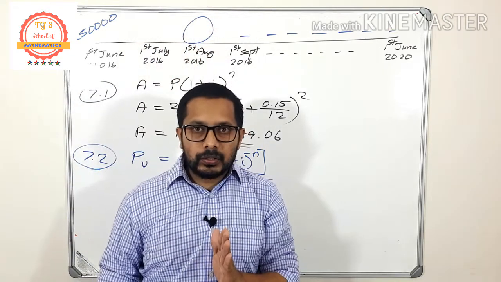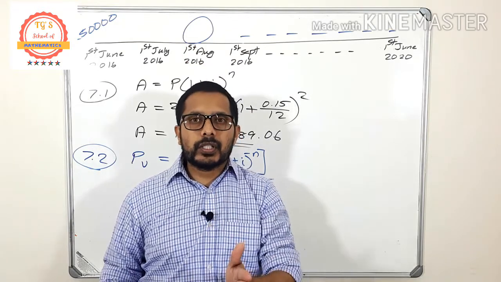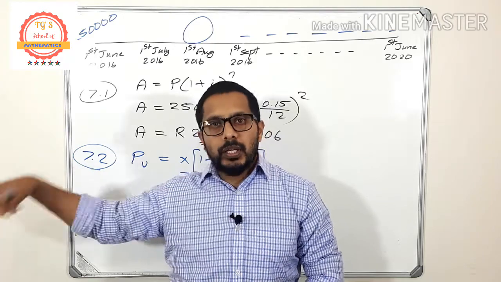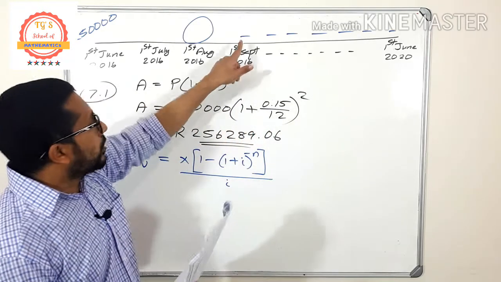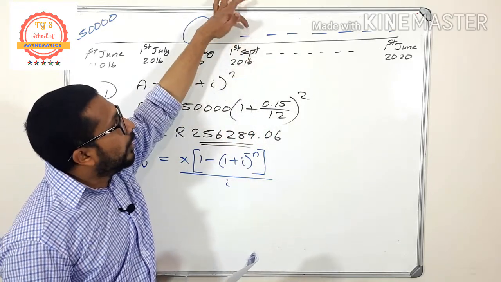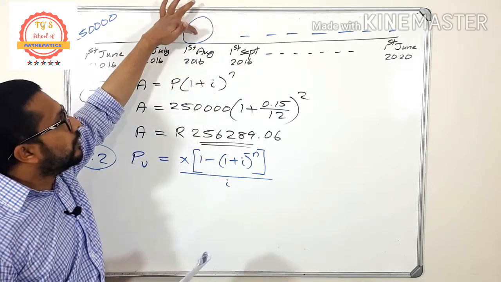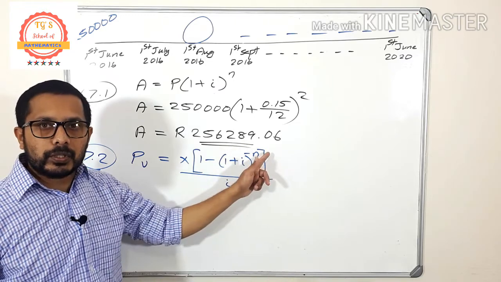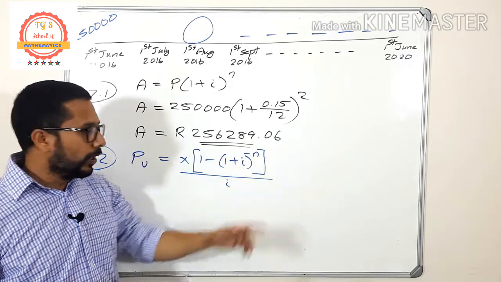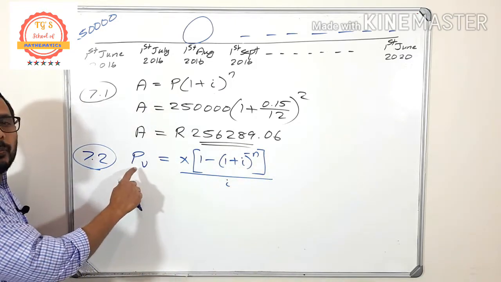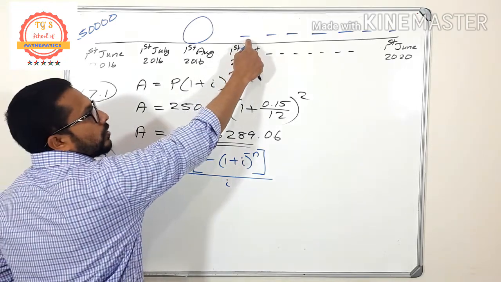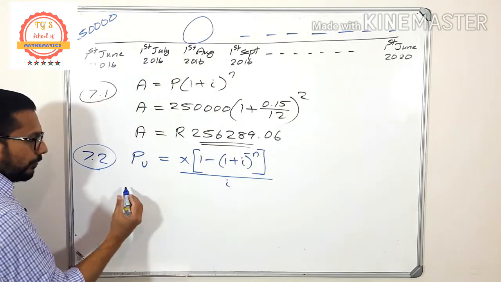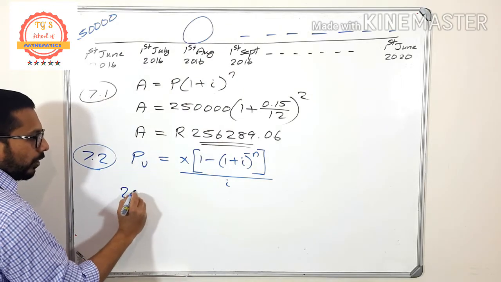1st September, how much is my interest? It depends on what is the amount that I am owing on the last month. So 1st September, what is the amount I am owing? That is this one. What is that one? We already find on the previous question, 256,000. Did you get an idea? Okay, so here we can say that the present value on this 1st September is this previous amount, that is this 256. So we can write